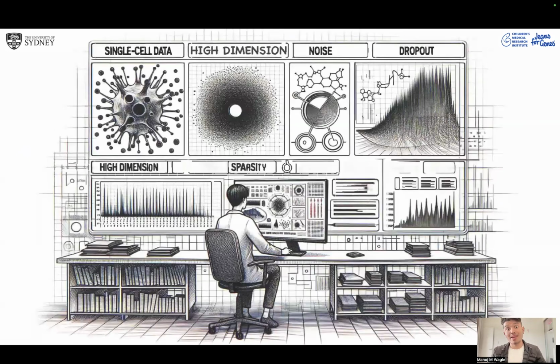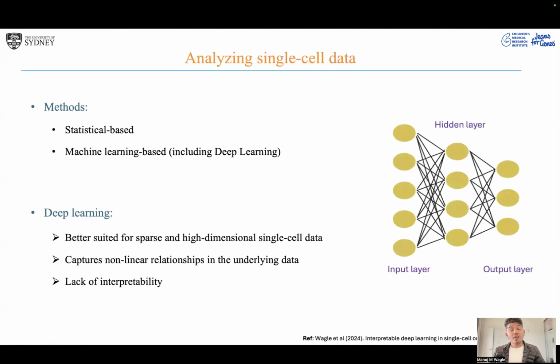Often single-cell omics data is high-dimensional, which means for each individual cell you have thousands of genes. The data is quite noisy, with dropout events, and it's often sparse, which means the majority of the expression values will be zero. So a number of tools have been developed, including statistical-based methods, classical machine learning-based methods, and recently deep learning-based methods. Deep learning-based methods are particularly well-suited for analyzing these sparse and high-dimensional single-cell data, and they are quite good at capturing the nonlinear relationships that often appear in single-cell data.